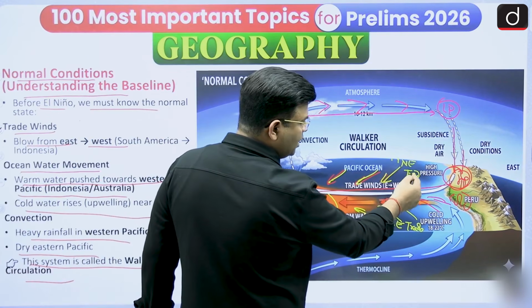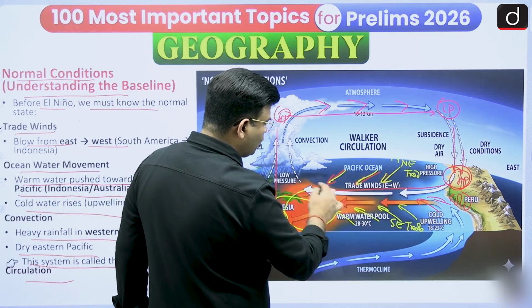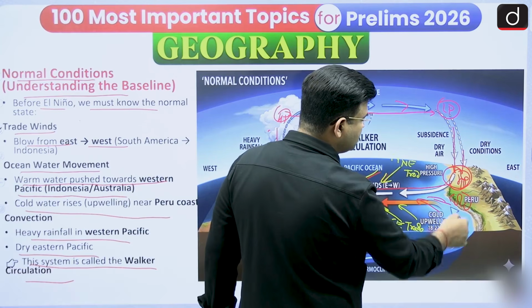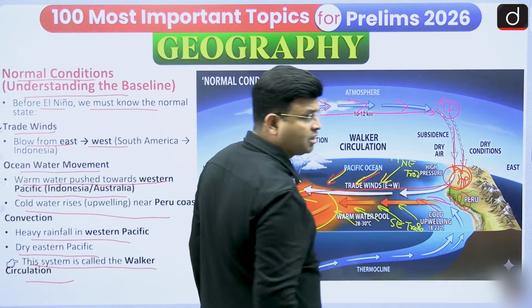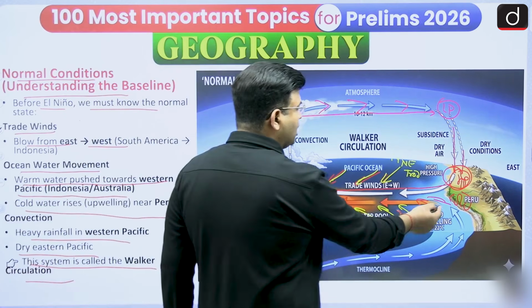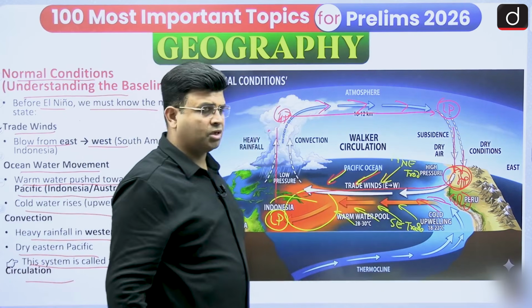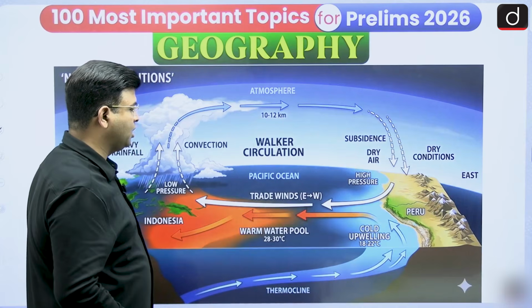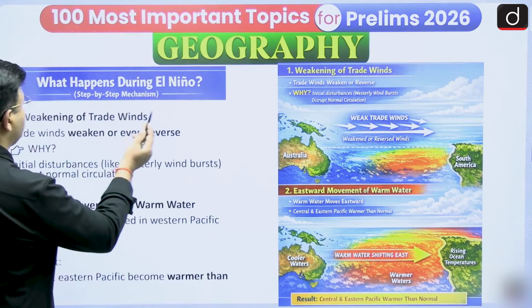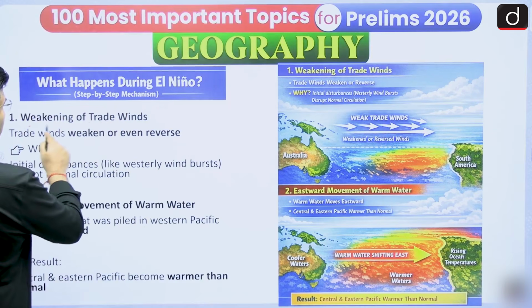Now if the trade winds become weak, this accumulated water starts moving back as a Kelvin wave, and the Central Pacific and Eastern Pacific become warmer. When it becomes warmer, the water circulation reverses. So trade winds are weakening in the case of El Nino. You can say that during El Nino there is a weakening of trade winds.